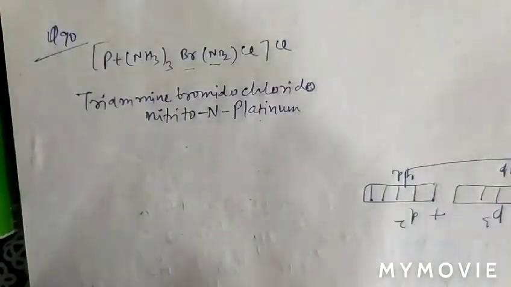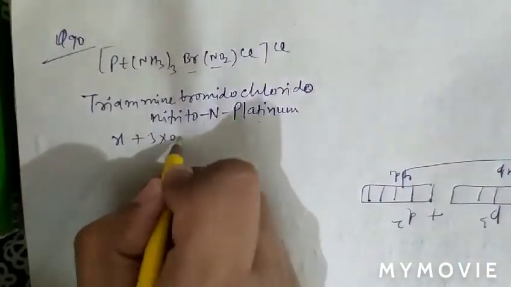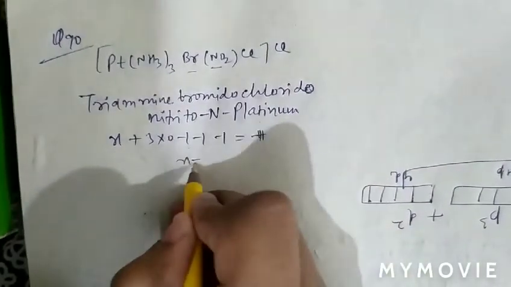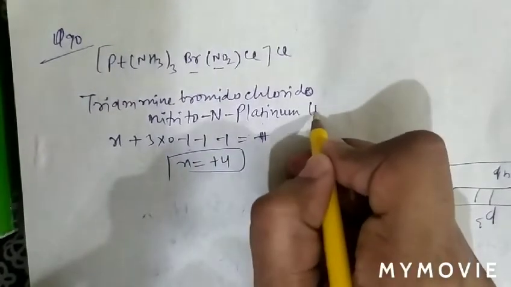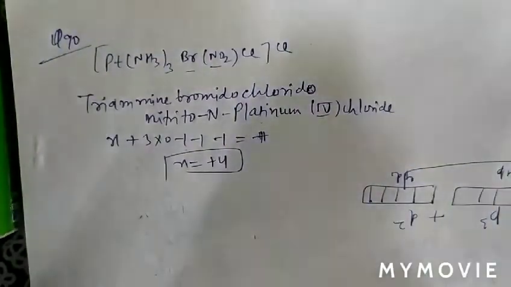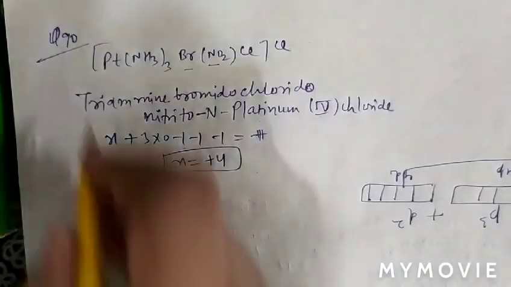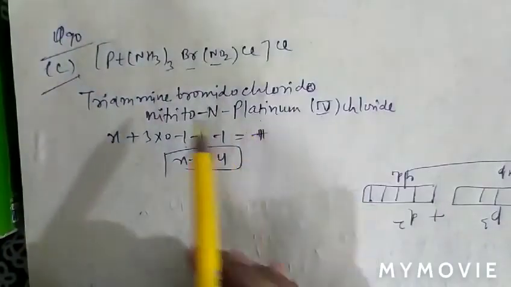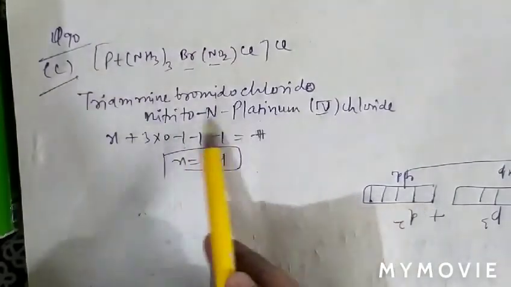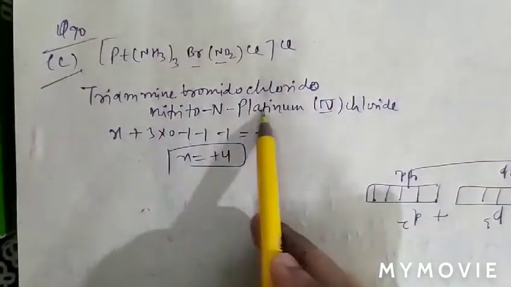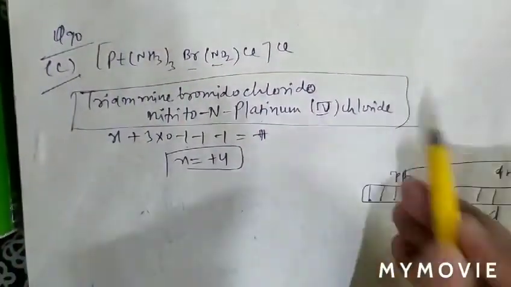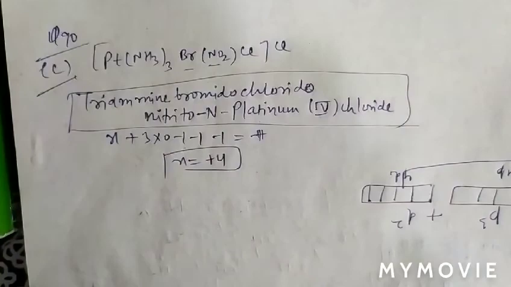The oxidation state is X plus 3 times 0 minus 1 minus 1 minus 1 equals plus 1. So X will be equal to plus 4, platinum 4, and outside is chloride. This is the correct name, and the best option as per the given options is option C. Instead of bromido, the option has bromo, chloro, nitro. If there is no other option, we may take option C, otherwise the best answer as per IUPAC nomenclature is this one. So question number 90, option C is correct.